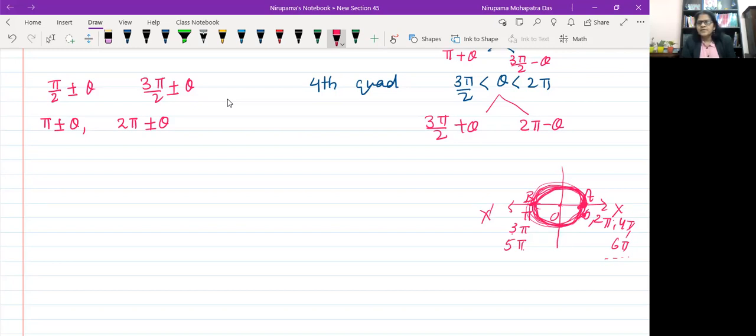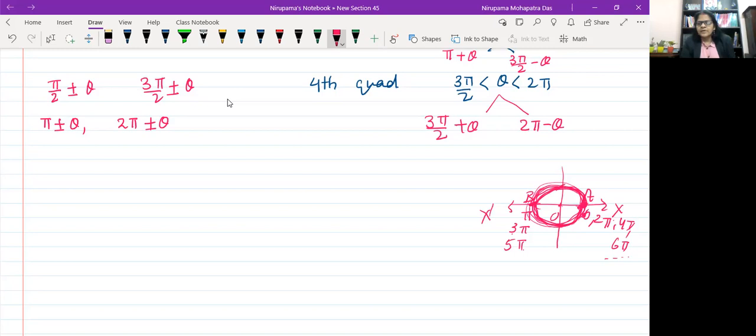So it means the x-axis is the position where you are getting what? 0, pi, 2 pi, 3 pi, 4 pi, 5 pi. So any multiple of pi you are getting on the x-axis. Okay, so that is one observation you can see.